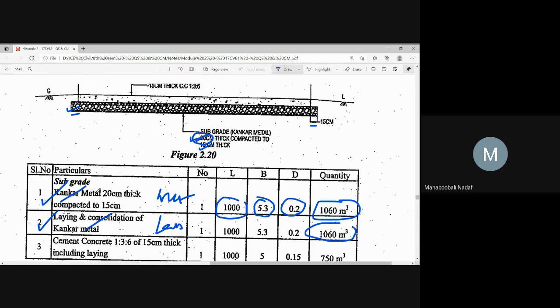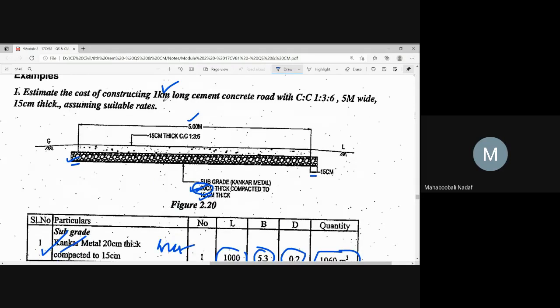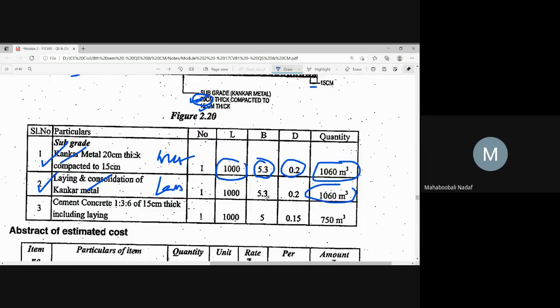Now next come to concrete. For concrete, length is 1000 meter, width is 5 meter. What is the thickness? Ranjana, what is the thickness? CC 136, cement concrete 136. 15 centimeter, so that is why they have written 15 centimeter. So 1000 meter, 5 meter width, 15 centimeter. Multiplying these three things, you will get 750 cubic meter. So this is concur material, first item. Third is cement concrete material. In between is labor. They should not do like this. Secondly, they should do it as supplying and laying.